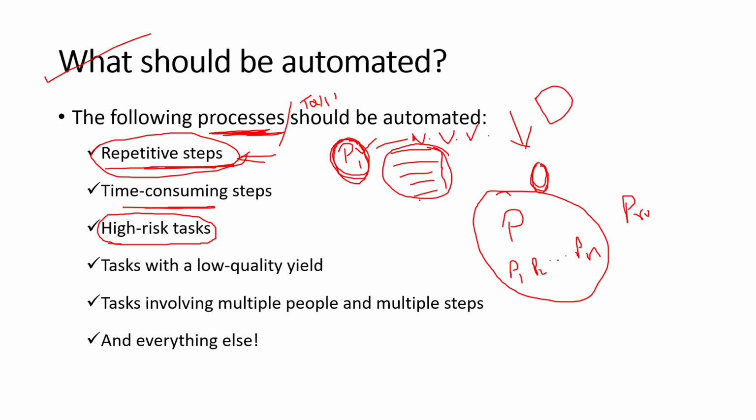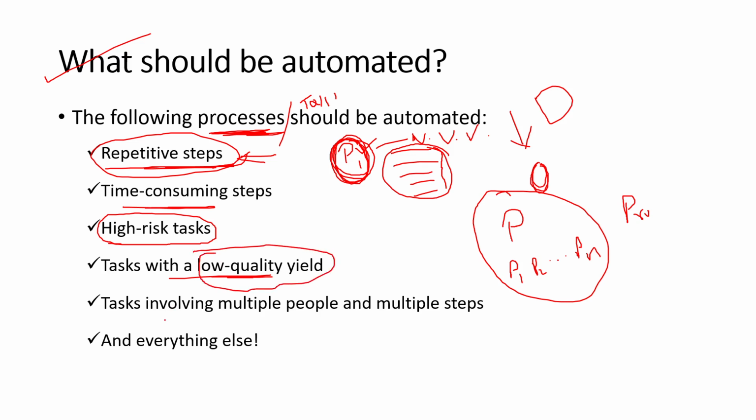In those cases, instead of depending on a human being, where the quality of the output will be lower compared to a robot, you can choose this P1 process as a candidate for automation. Then similarly, if a process or a task is yielding low quality yield, then those tasks or processes can be automated in order to improve the quality of the yield.